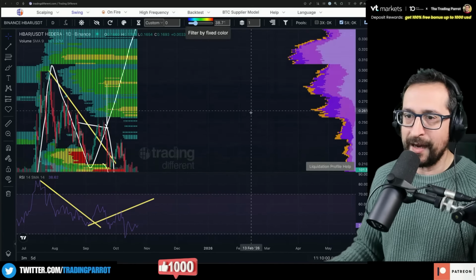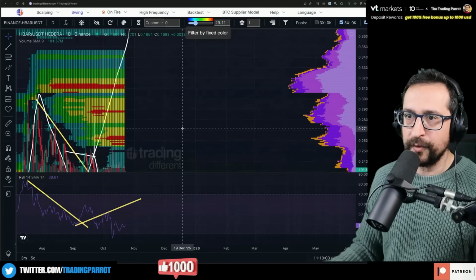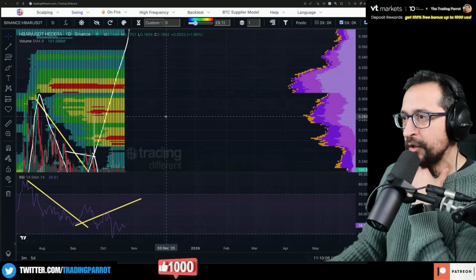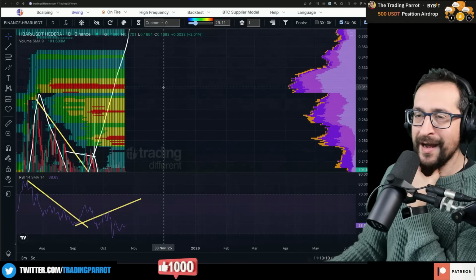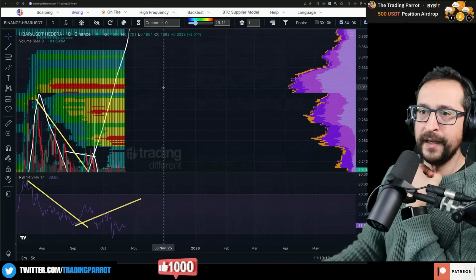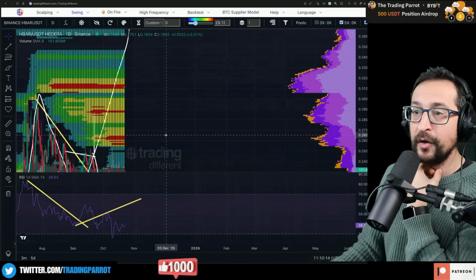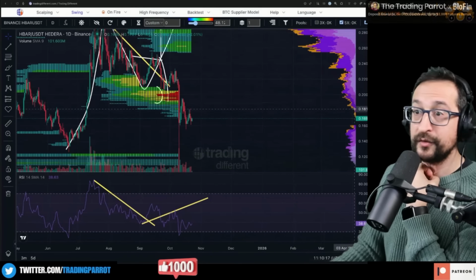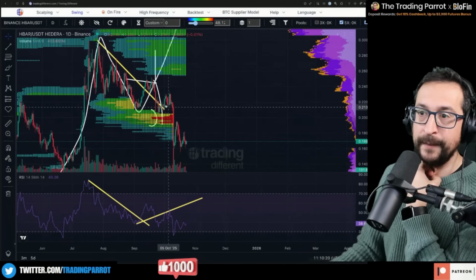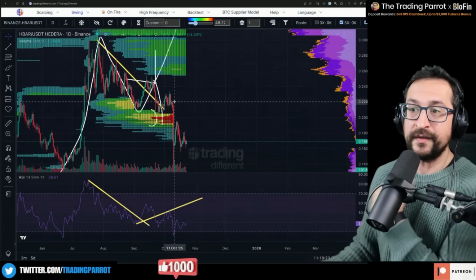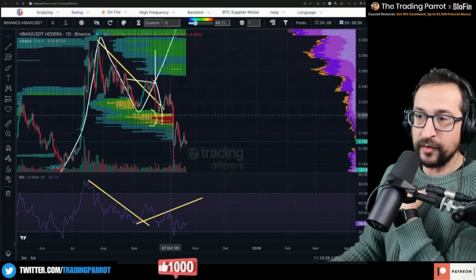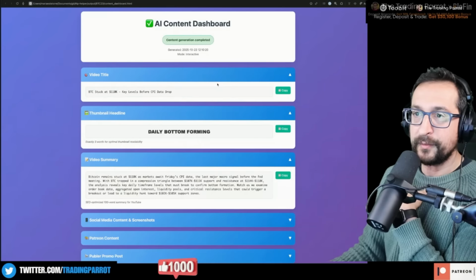Let's put that red out of the screen so we can just focus on these levels. Yeah, there you go. 26, 28, and 31 are the centers of the liquidity to the upside. There's a lot of people shorting, and you can tell there were tons of people longing the, what is it called? The wedge, the ascending wedge, and it puked to the downside. So all of these people got liquidated right there.